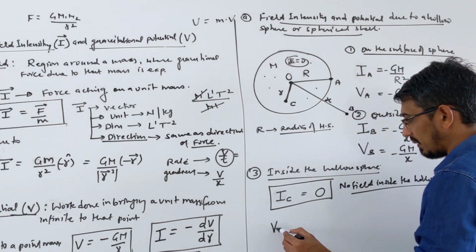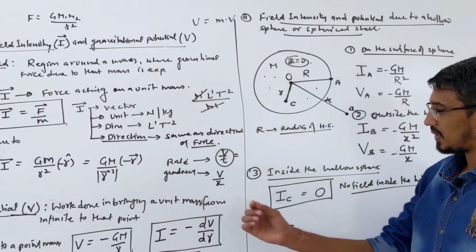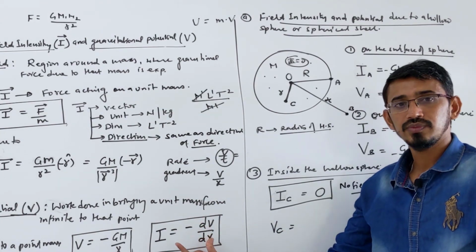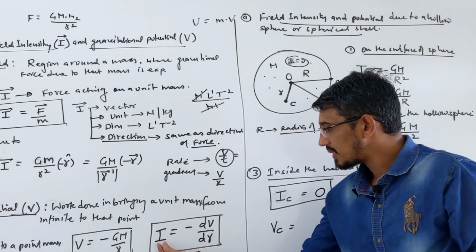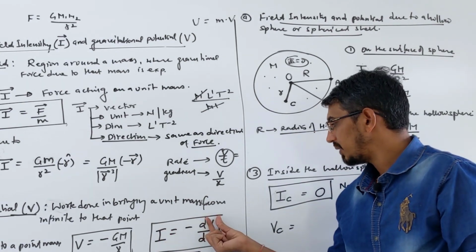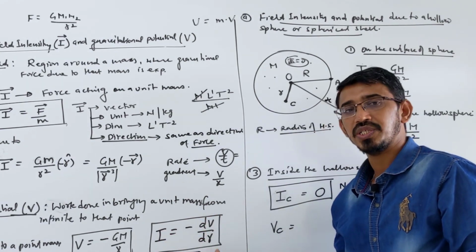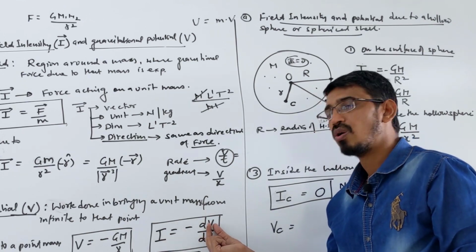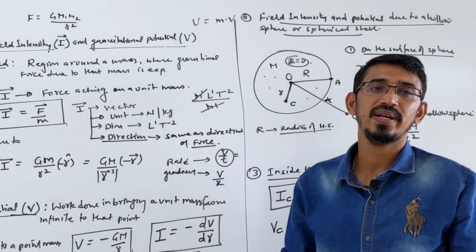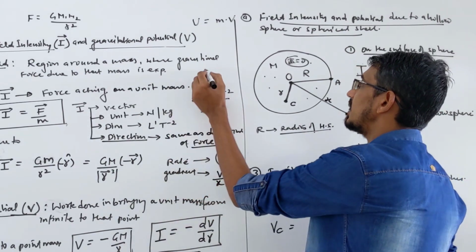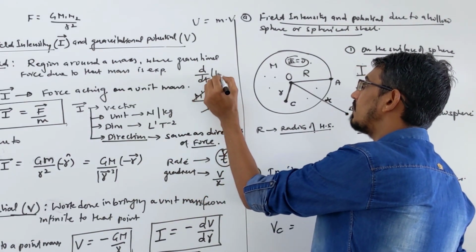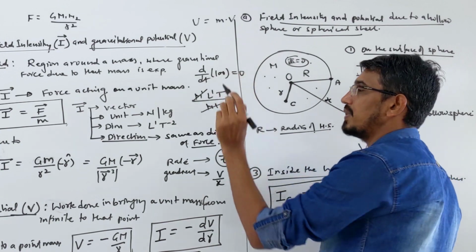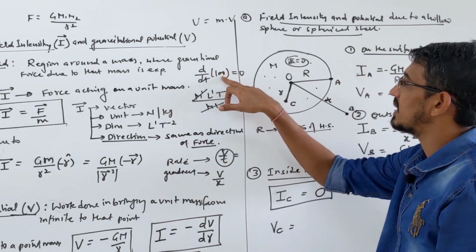So what is V? Look at this relation first. Very, very important. I say this term is 0. Then this is differentiation. Differentiation of something, V, is coming 0 means that thing is what? Constant, because a constant has differentiation 0. Suppose I say what is dB by dt of 100, you directly say the answer is 0, right? Why 0? Because this thing is a constant.